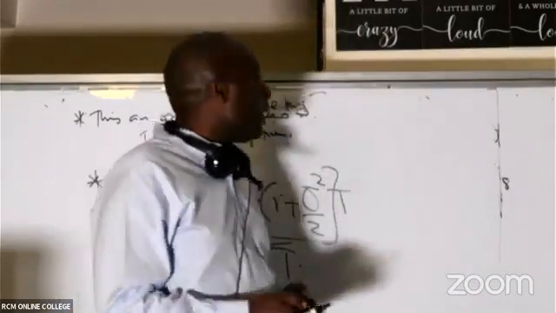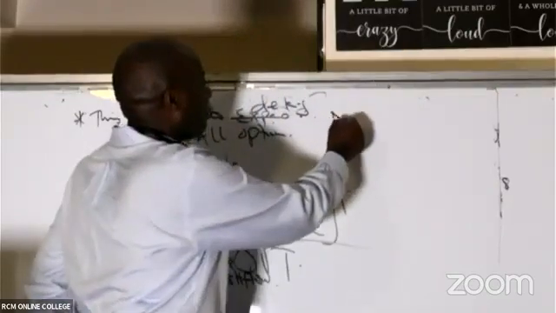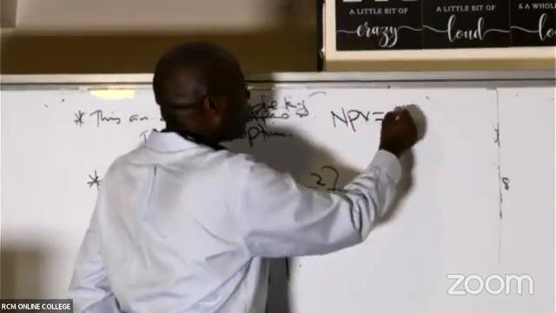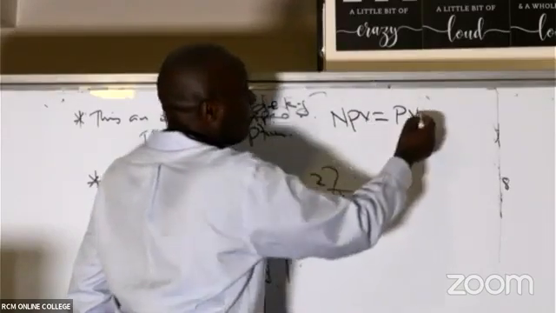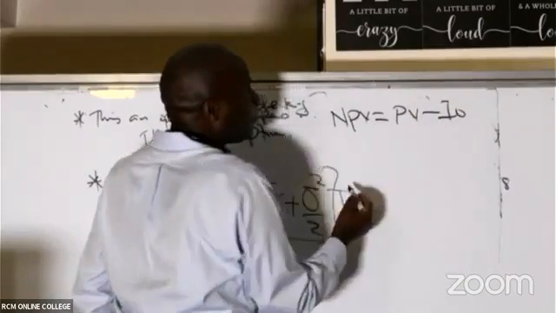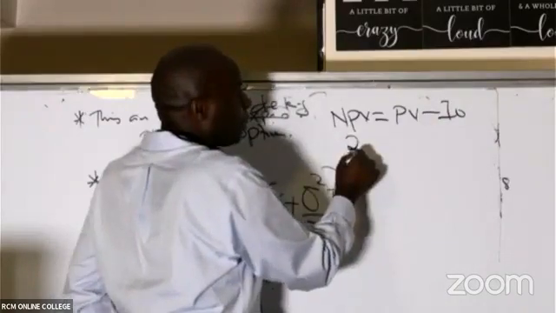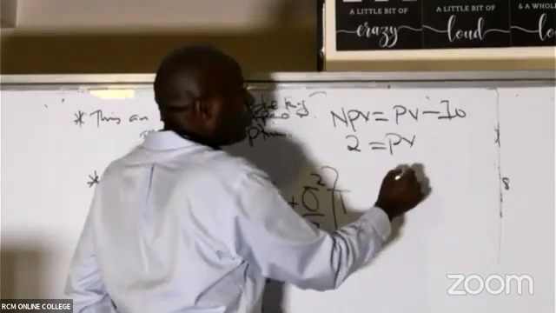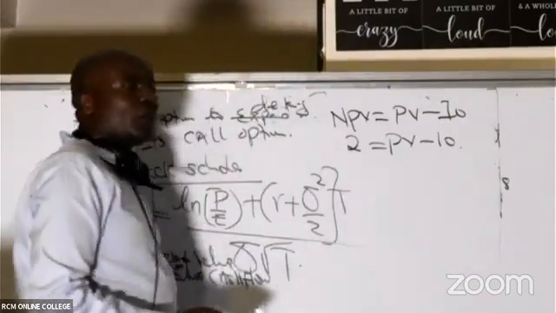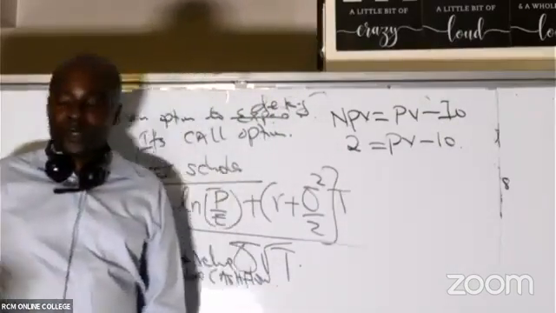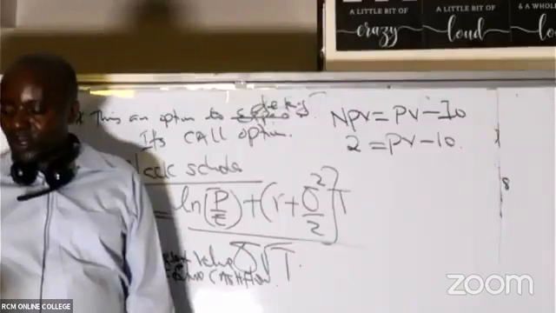But fortunately, we know that NPV equals PV of cumulative cash flows minus initial outlay. So the NPV is 2. PV is what we do not know. And fortunately, we know the initial outlay is 10. Don't we? We know the initial cost is 10.